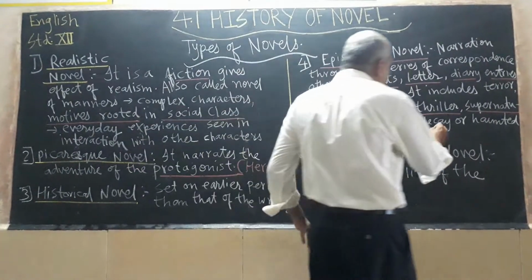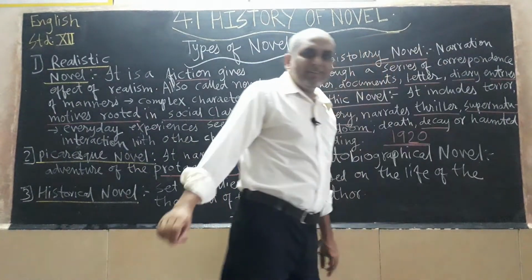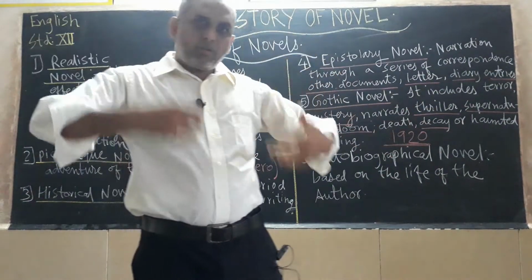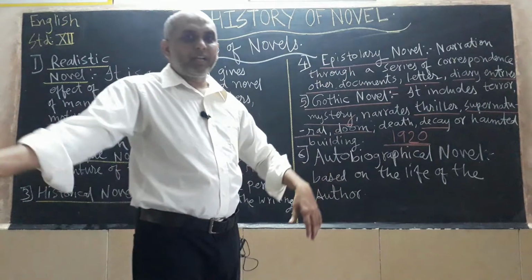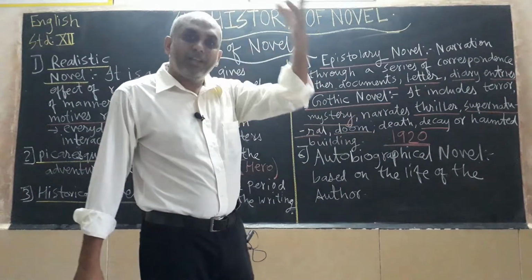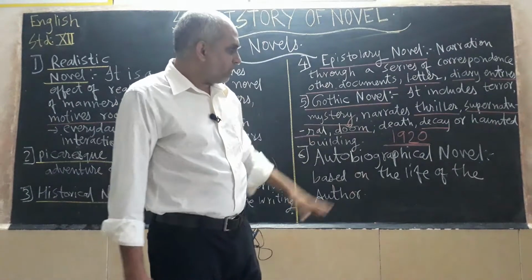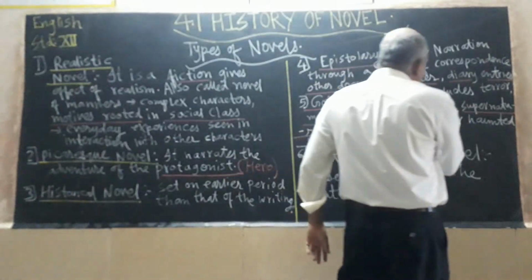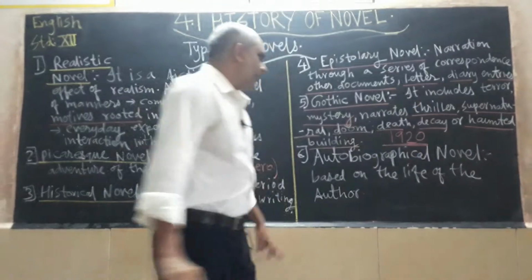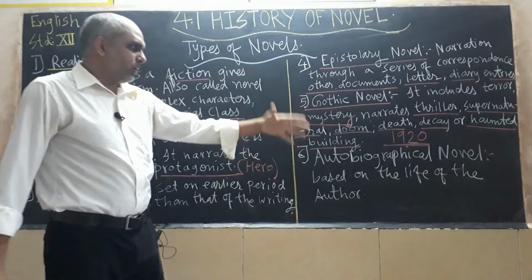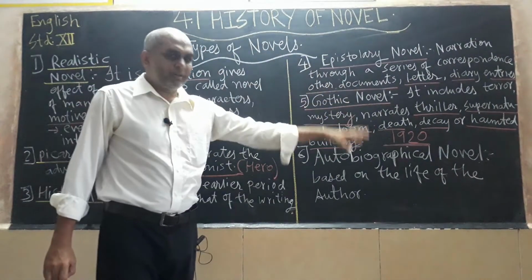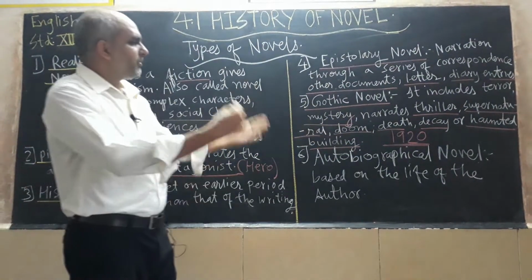Decay or haunted, and decay means what? Here you will find that a ghost has killed some person, and the remaining skeleton of that person is lying down, okay, at the haunted place. This thing you see, the skull, bones, okay. Or next, death or a haunted building, meaning a palace. So Gothic novel, it is a horror movie. Horror movie is the example of Gothic novel. In Gothic novel also you will get the horror, death, decay, thriller, supernatural.